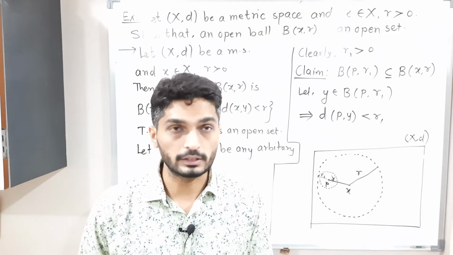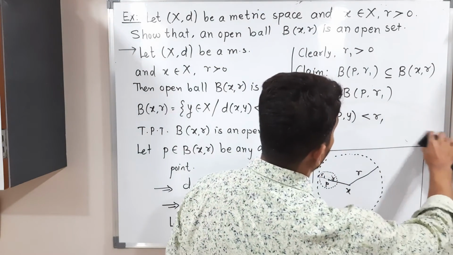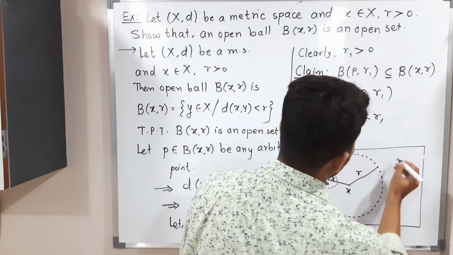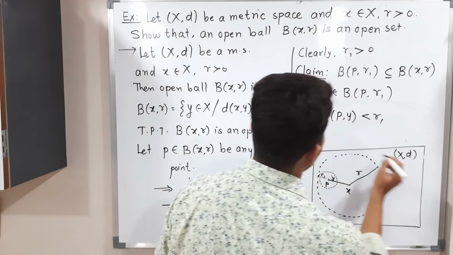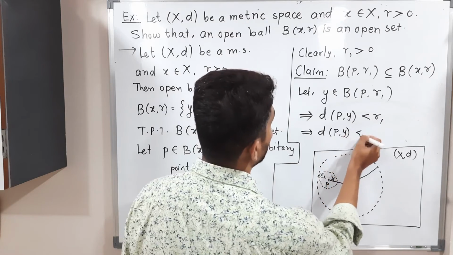It's a simple logic. I will write here (X, d), this is a metric space, implies d(P, y) is less than r1.